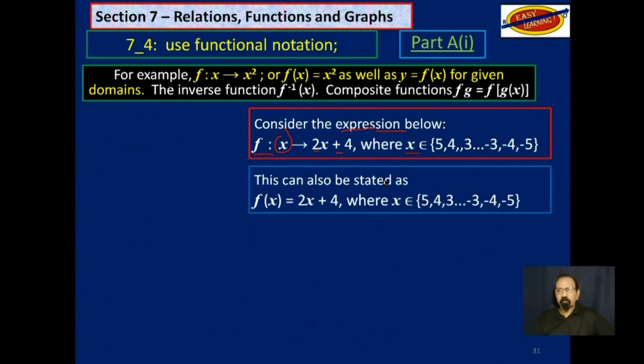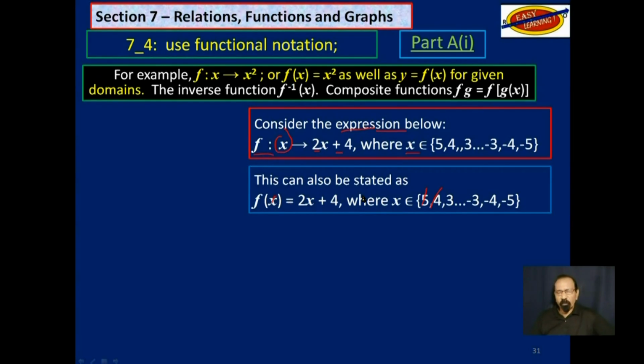This can be stated as f of x equal to, now I know we read this as f of x, but it is probably better to say f at x, because you will take that 5 for x first, and then you will take that 4 for x, and so on. So we normally say f of x. But for you to understand it a little better, maybe you could say f at x.